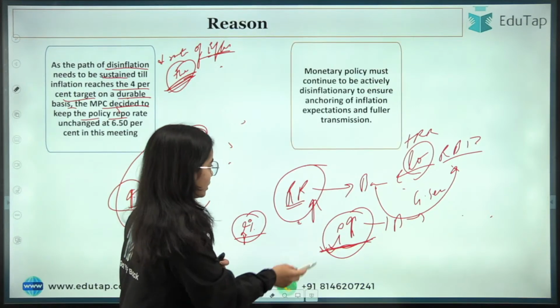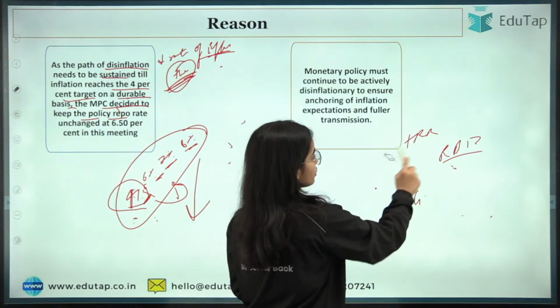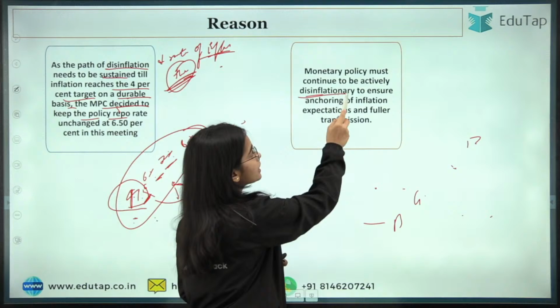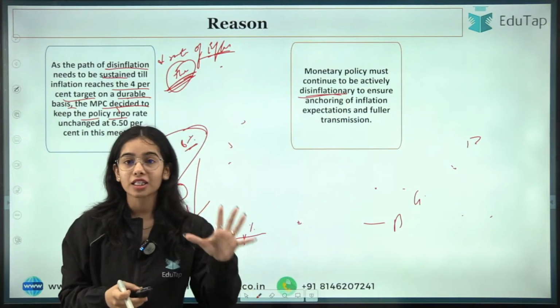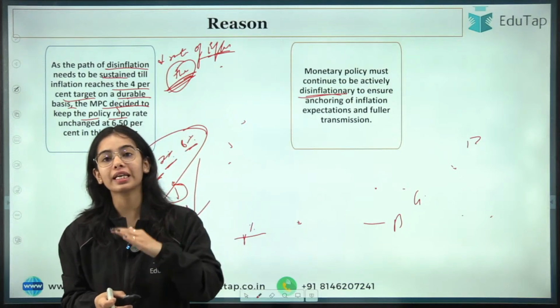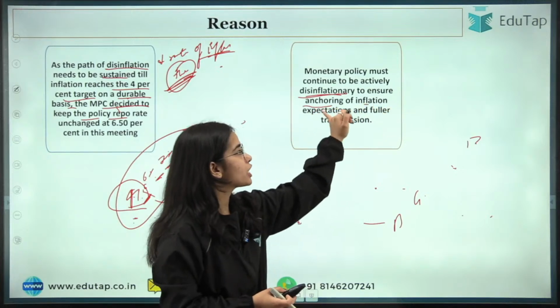Now coming to the next point that has been said by the Monetary Policy Committee. So the next point is that the monetary policy must continue to be actively disinflationary. We have to actively lead to the disinflation in our economy, so that the inflation rate can decrease in the economy, to ensure anchoring of inflation expectations also.